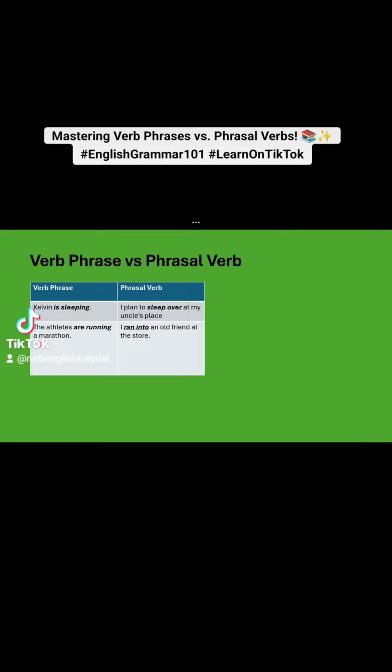Now, let's compare verb phrases and phrasal verbs with examples. Kelvin is sleeping. The expression "is sleeping" is a verb phrase because it consists of only verbs, a main verb and an auxiliary verb. The word "is" is an auxiliary verb while "sleeping" is a main verb.